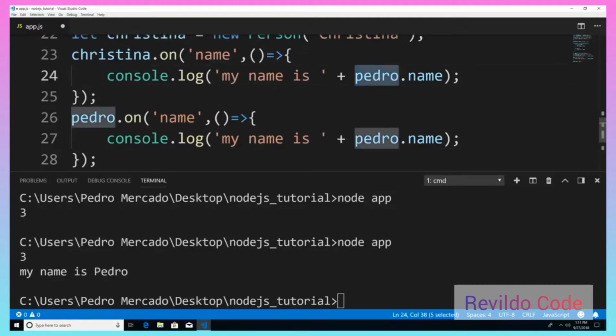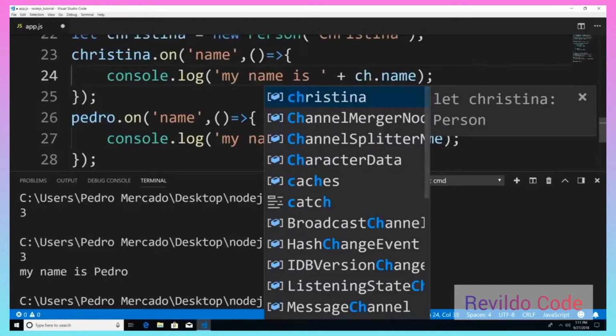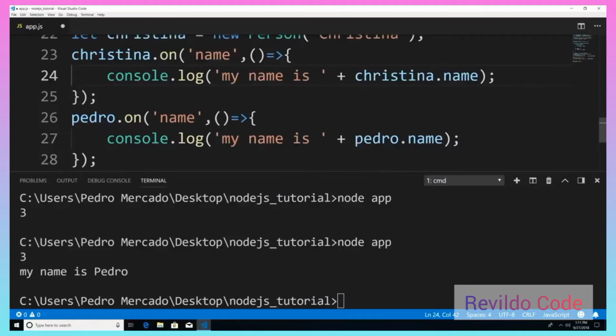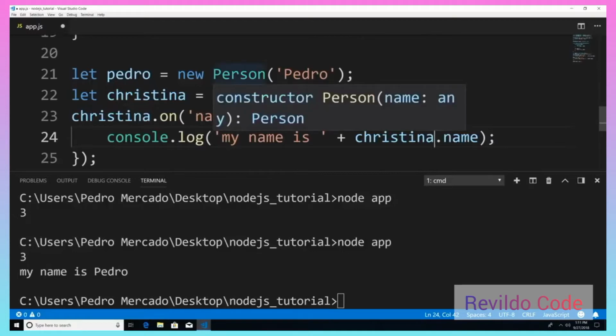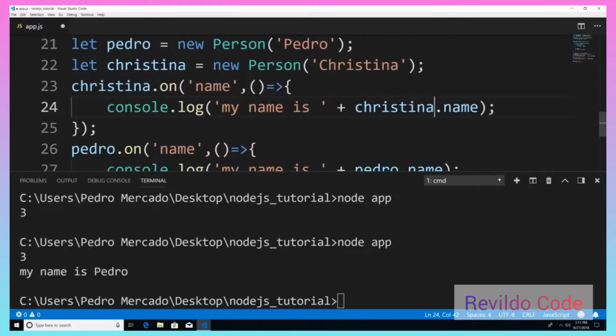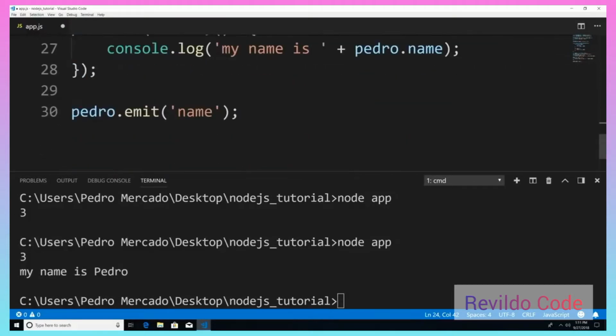Paste this in here. And I'm just going to say Christina.name. All right, so why did I go through the bother of showing you that we created 2 person objects and attached listeners to it? Well, what I want to show you is that when you emit an event to occur, the event gets executed synchronously.